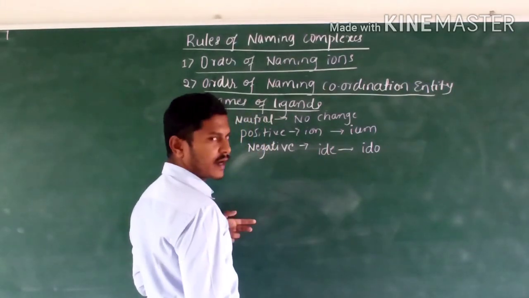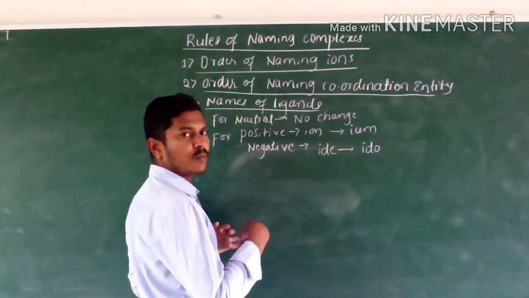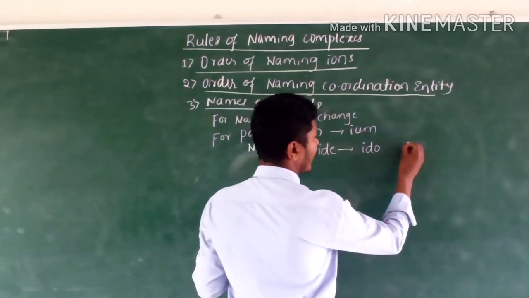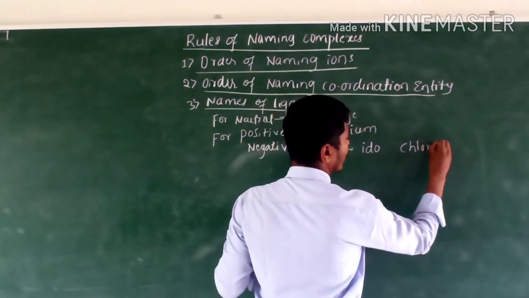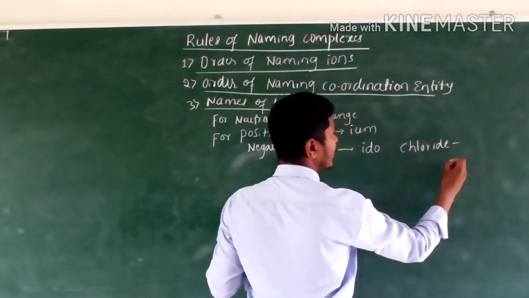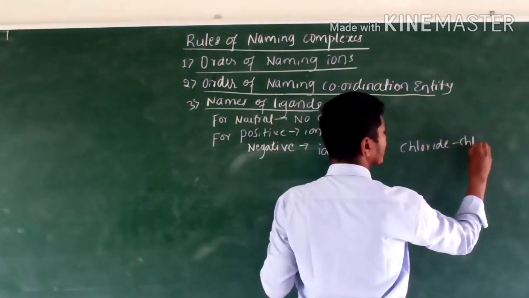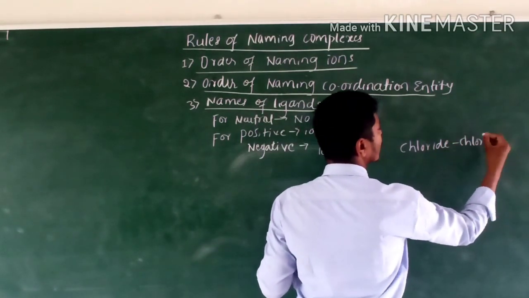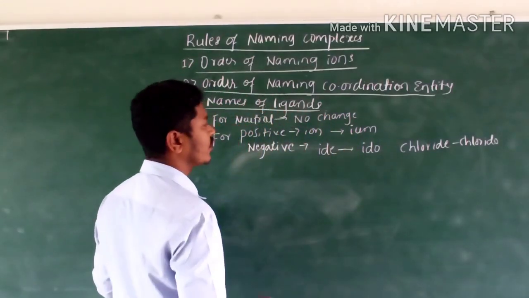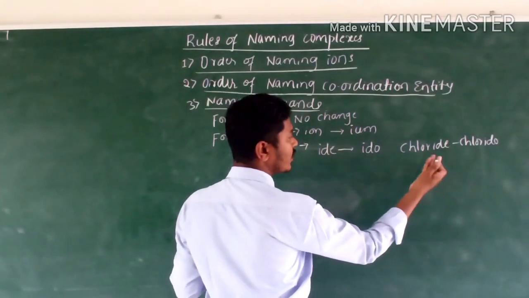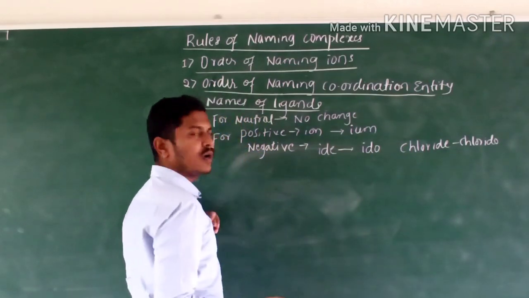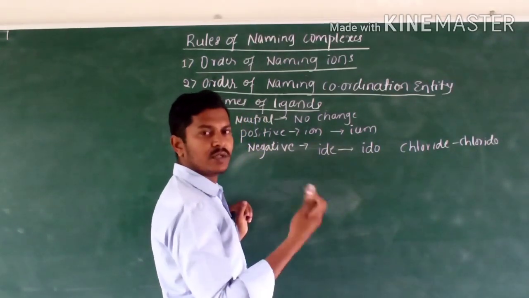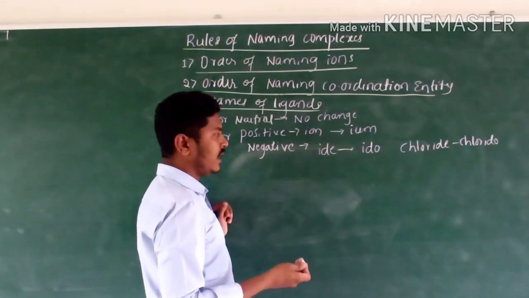Chloride is converted into chlorido, bromide into bromido, iodide into iodido, cyanide into cyanido.